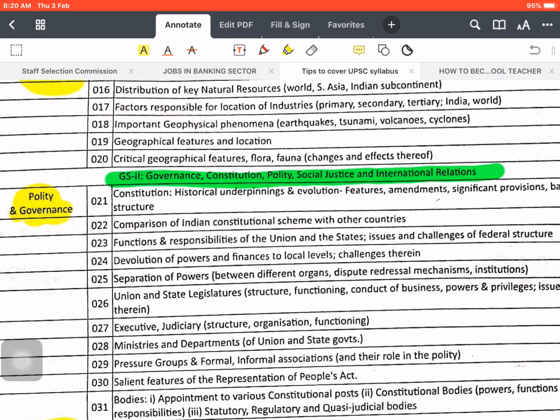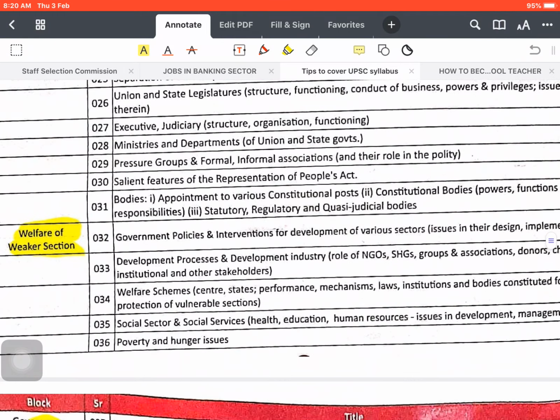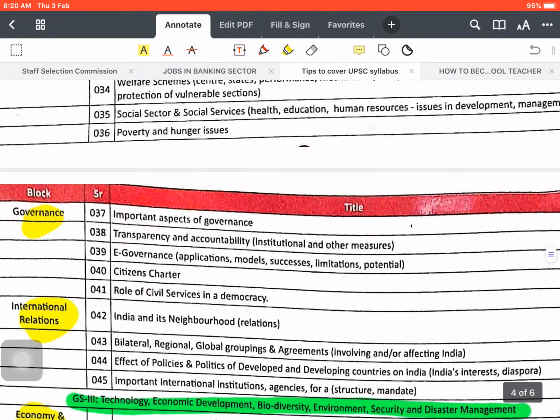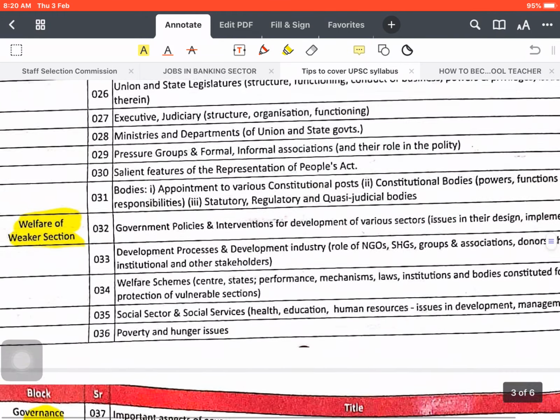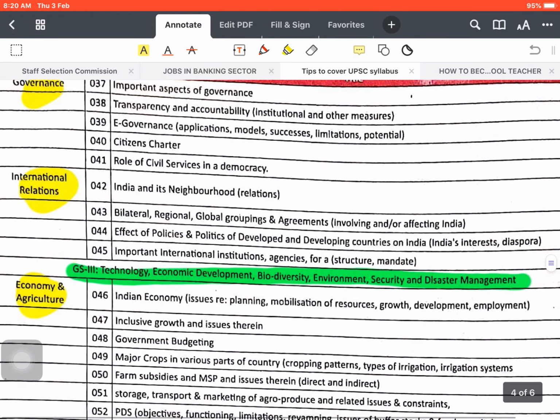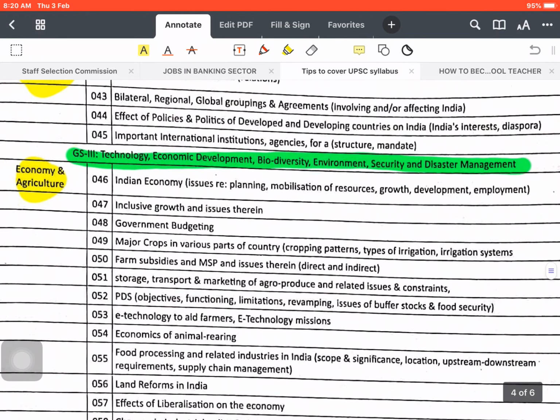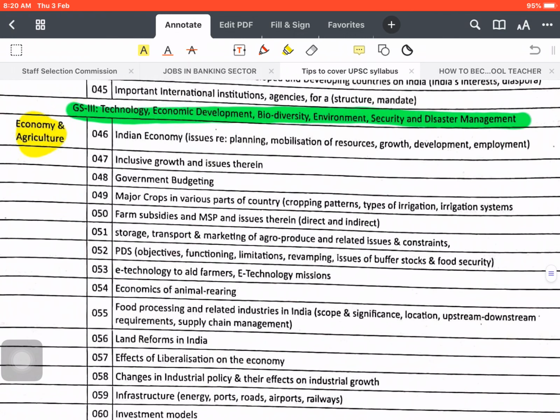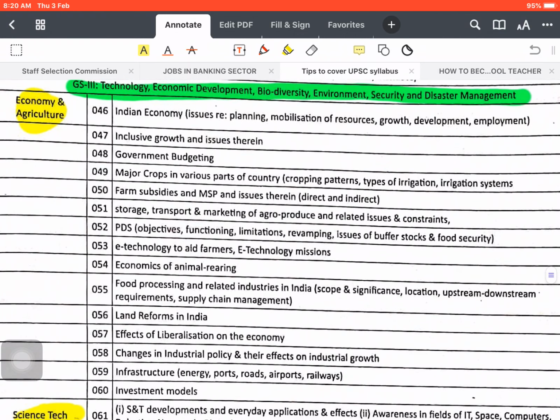So this way you can see all, there are 100 topics. I will show you one by one. See for polity, for governance, international relations, then we have GS3, the continuation of numbers you can see. One by one you complete. For example, if you are doing PDS, public distribution system, from various resources, as it is not written in a good way in a book.